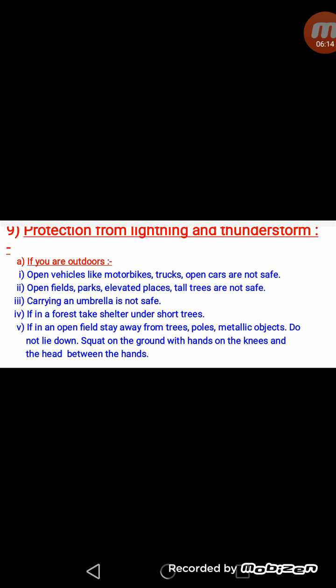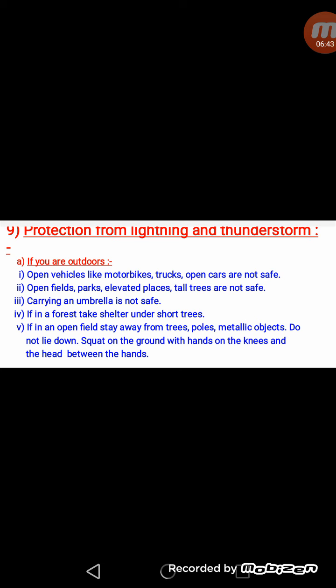If by chance we are in some forest or there are no buildings around us, in that case we should take shelter under shorter trees but not under the taller trees, because there are more chances of lightning falling on them. If we are in an open field, we should stay away from trees, poles, metallic objects, etc., because these are all good conductors of electricity.